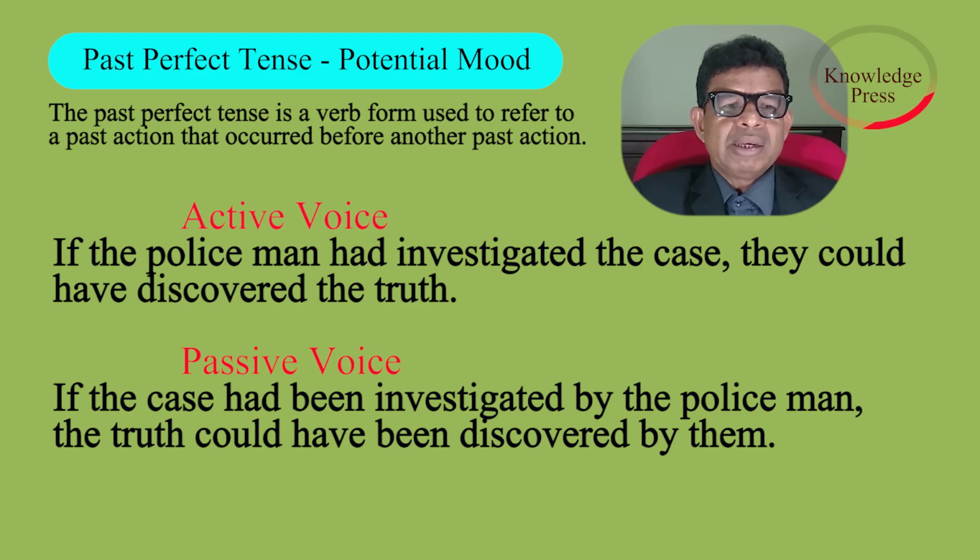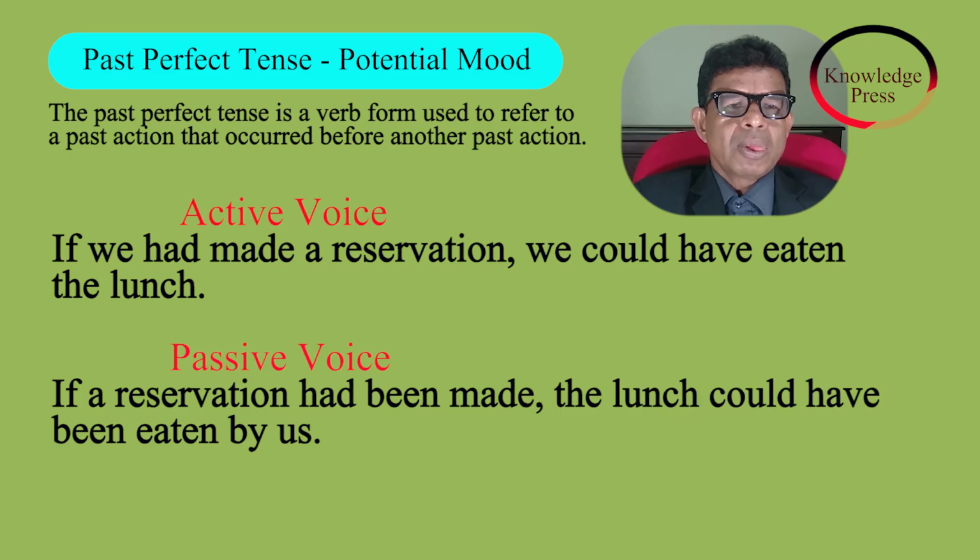Active voice. If the policeman had investigated the case, they could have discovered the truth. Passive voice. If the case had been investigated by the policeman, the truth could have been discovered by them. Active voice. If we had made the reservation, we could have eaten the lunch. Passive voice. If a reservation had been made, the lunch could have been eaten by us.